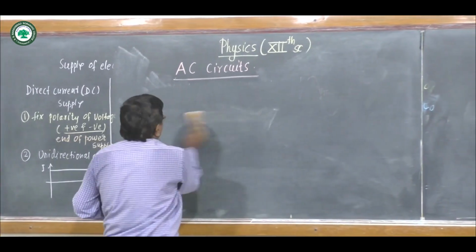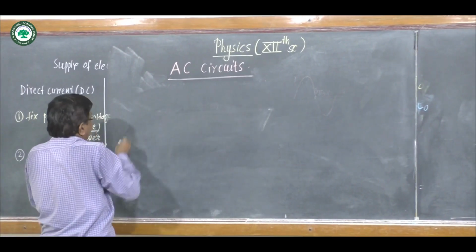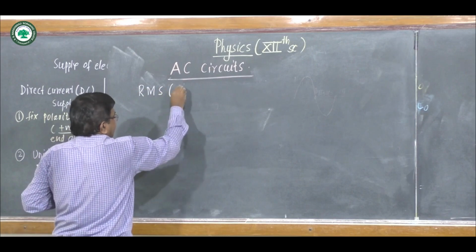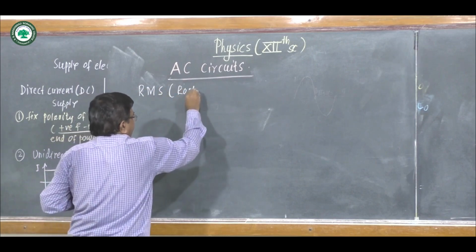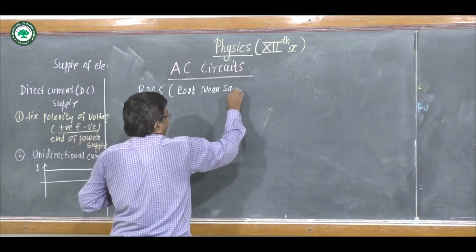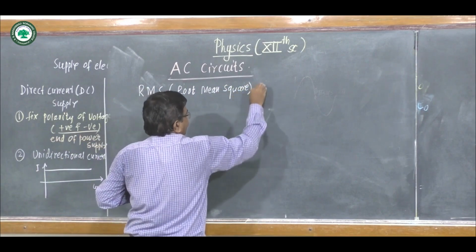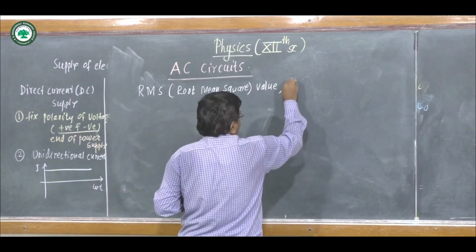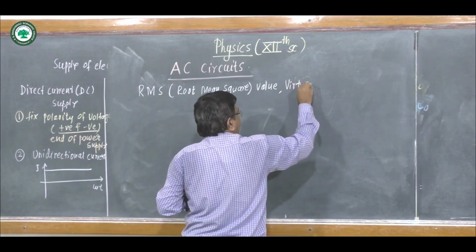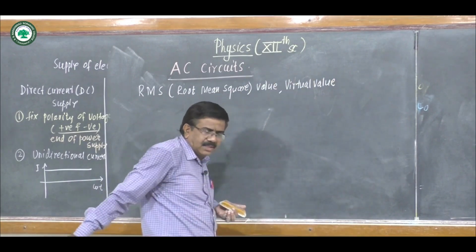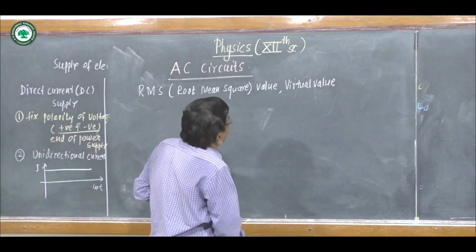RMS value, root mean square value, is also called the virtual value, or the effective value.